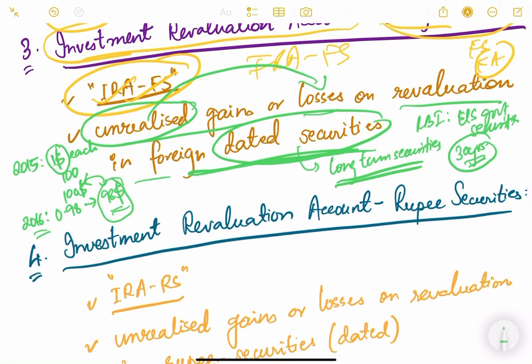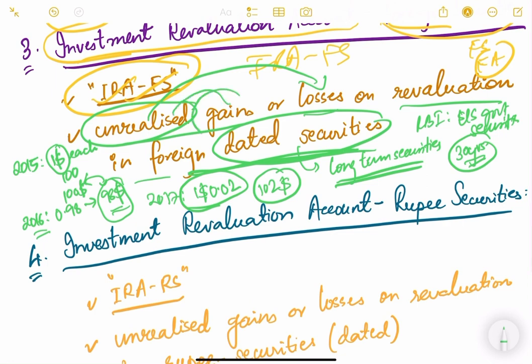Similarly, if the prices go up, for example, if in 2017 the prices become say $1.02, in that case, the total value will become $102. RBI is not going to actually get this 102 because it is not selling those securities.